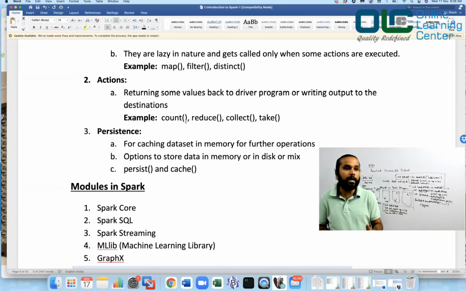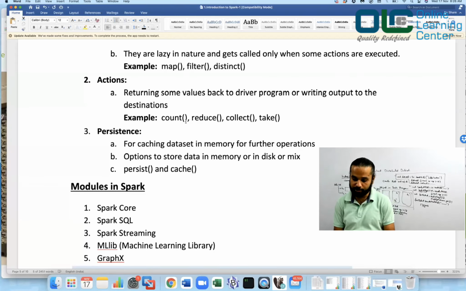Which means RDD would not be created upfront unless you need it. Whenever you have a requirement, you perform some action on it. At that time, only the RDD gets created.